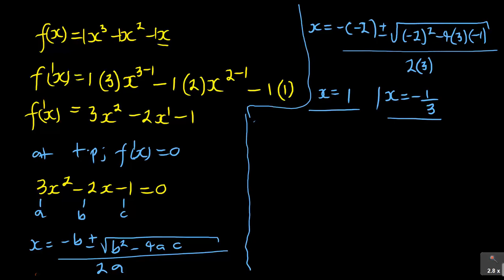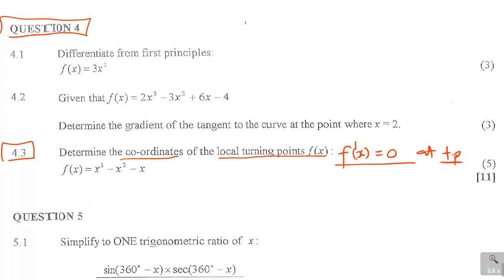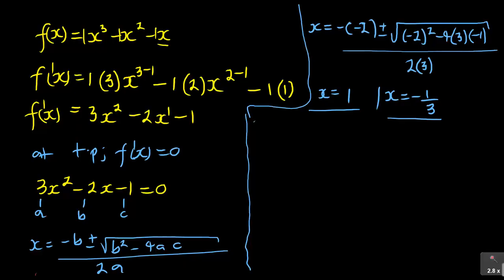The question was determine the coordinates of the local turning point. So by coordinates, I need to find the y values. So remember my original, you go back to the original, f of x is equal to x cubed minus x squared minus x. So the first one is when x is equal to 1.